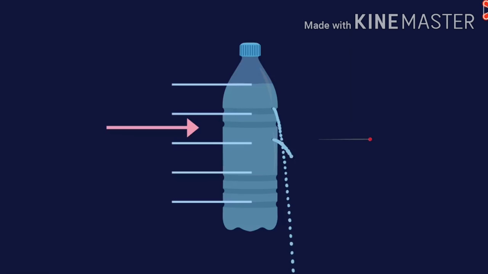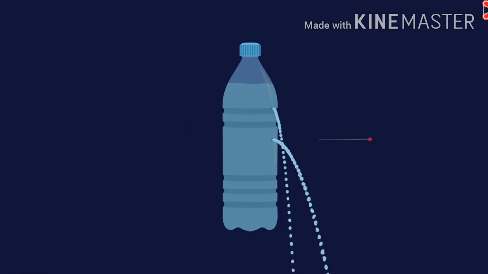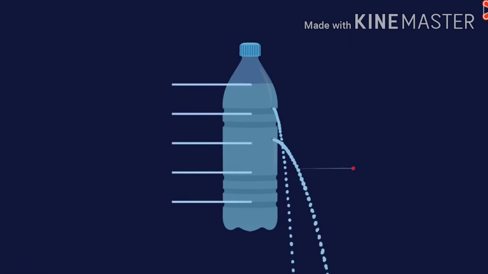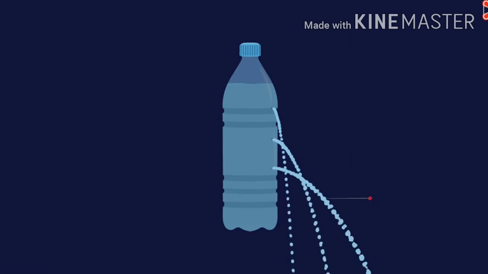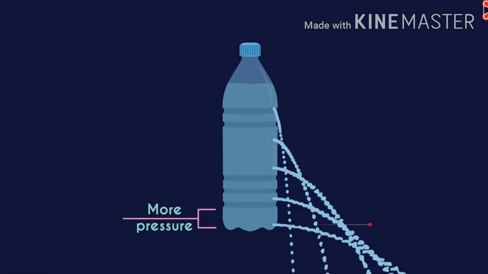From this we can understand that liquid exerts pressure on the wall of the container, and that the liquid exerts more pressure on the bottom side and less on the upper side.